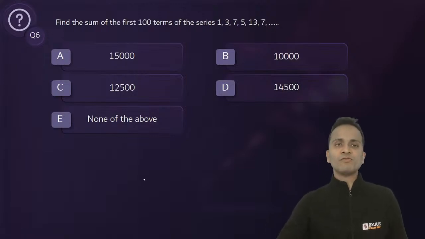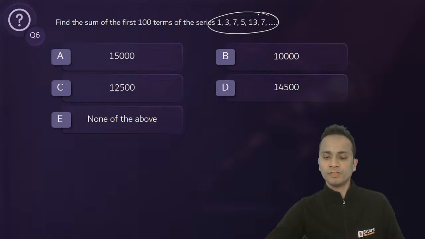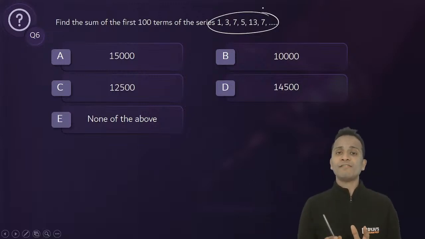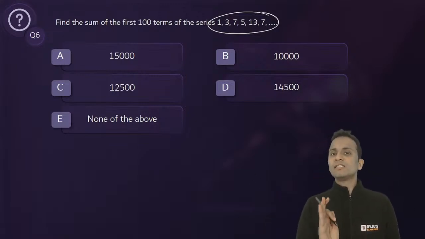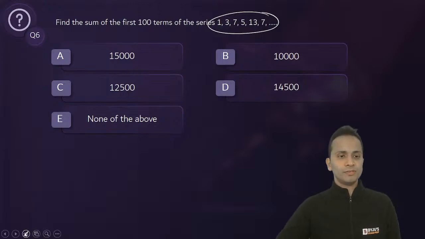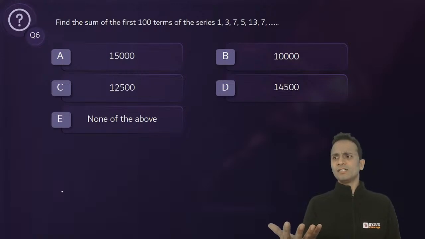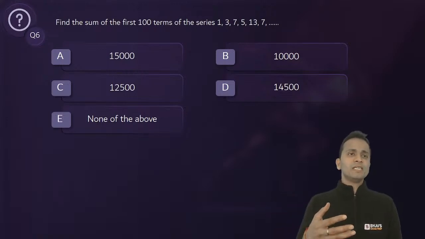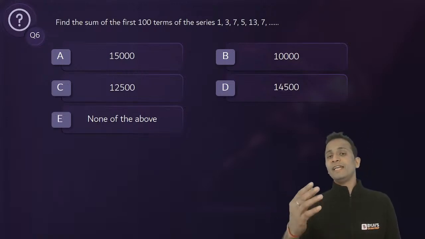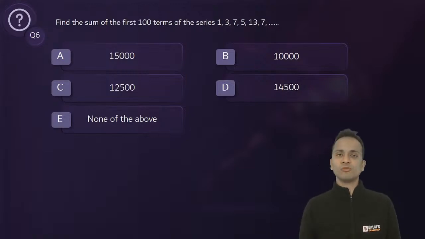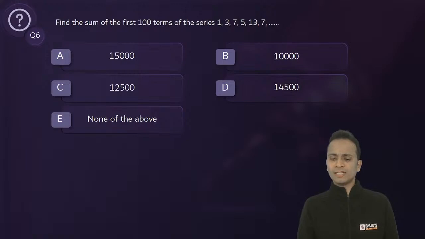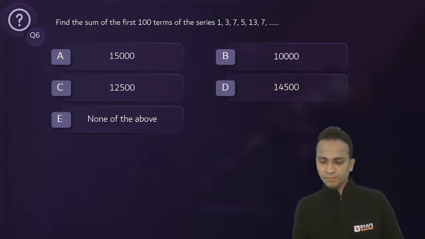Okay, so you'll have to find out the sum of first 100 terms of the series. First of all, you will have to identify what actually this series is composed of. So basically, the logic of finding the next term of the series can also be used here. Okay, so you have done a lot of questions like this in your logical reasoning part.